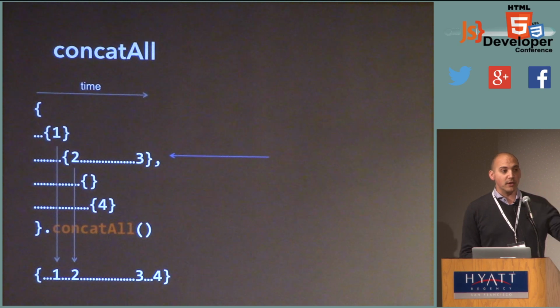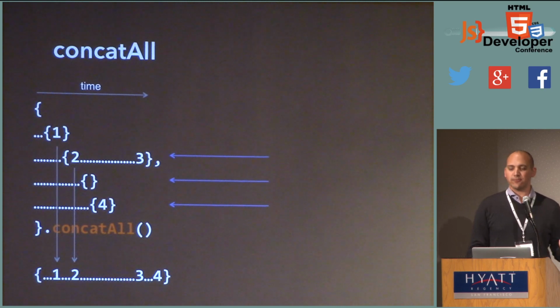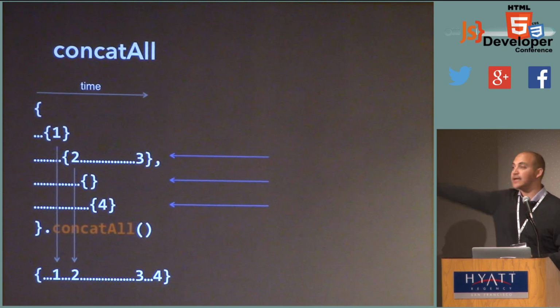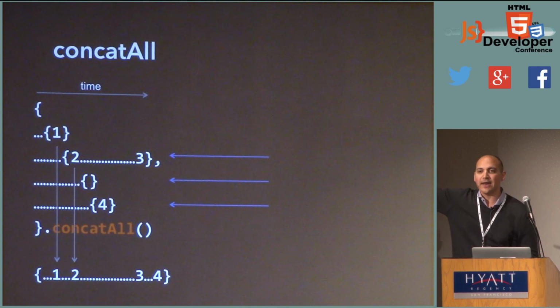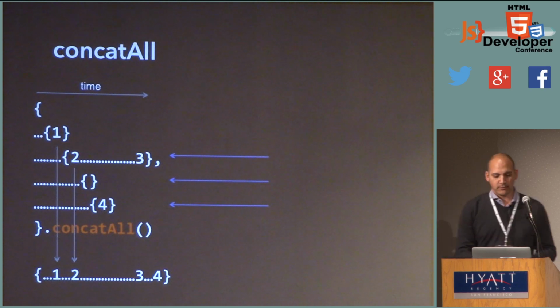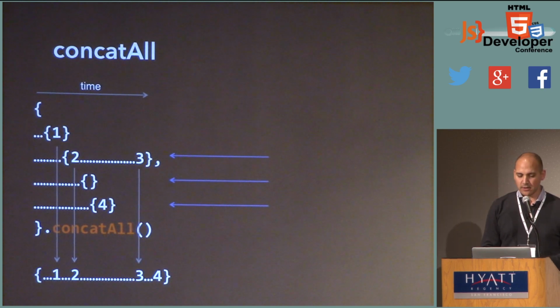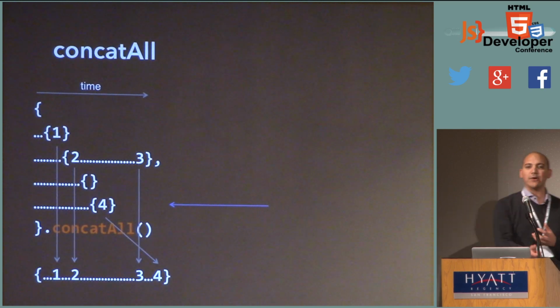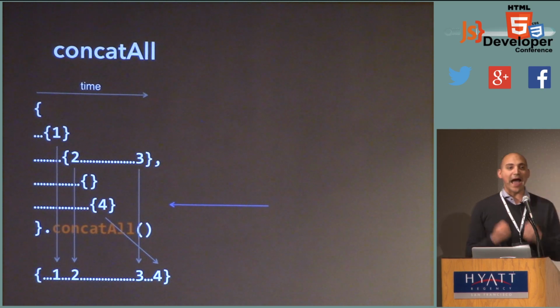And so it just disappears from the data set. And then, right after that finishes, another observable comes along, gives us 4. We still haven't gotten 3 from that initial observable there. So we're waiting on that. So what concat_all does is it makes sure that elements arrive in the right order, regardless of when they actually arrive.